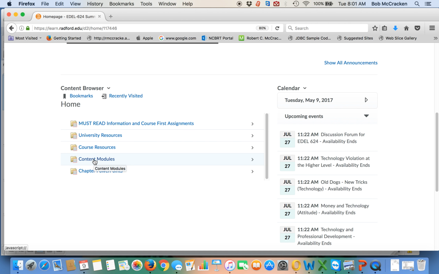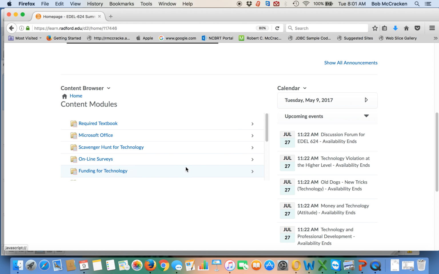Now, these are your content modules. These contain all of the information and links to assignments that you'll need to complete the course successfully. You'll see as we open up, they start out with, again, the required textbook. This module is about some Microsoft Office assignments you'll need.